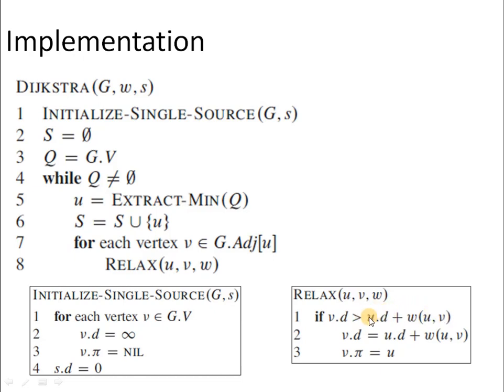If the value is greater than the summation value, we have to update the distance and we have to update the predecessor also. So the procedure is similar to what we have seen in the case of Prim's. Therefore, if we talk about the complexity, it comes out to be E log V if we make use of a binary heap to implement the priority queue. If you are using an array to implement the priority queue, then the complexity comes out to be V squared. If you use any other implementation of the priority queue, then the complexity will vary again.